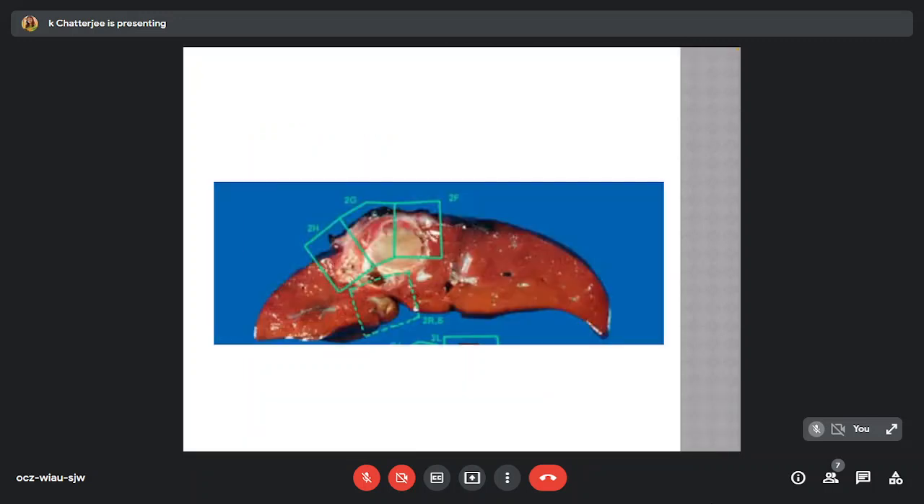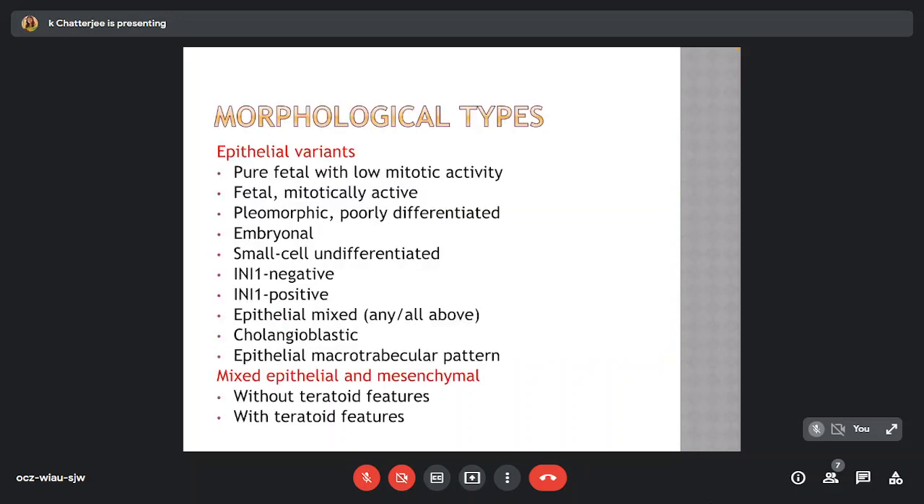Here we can see a specimen of liver with a gross tumor. The various morphological types can be categorized into epithelial variants, and mixed epithelial and mesenchymal variants. Epithelial variants can be pure fetal, fetal pleomorphic, embryonal, small cell undifferentiated, epithelial mixed, cholangioblastic, and macrotrabecular pattern. Mixed variants are without teratoid features and with teratoid features.